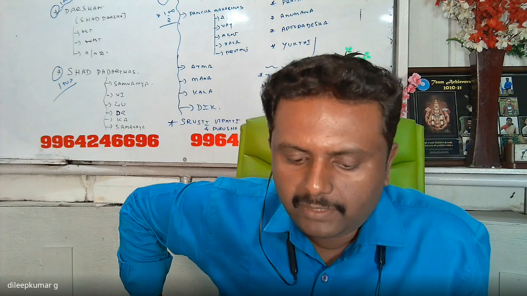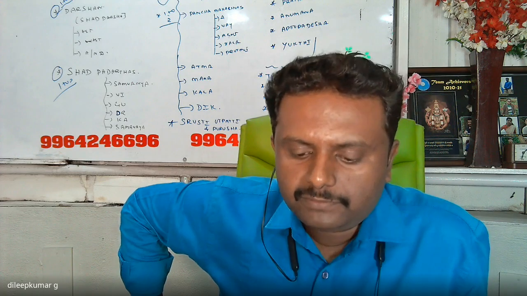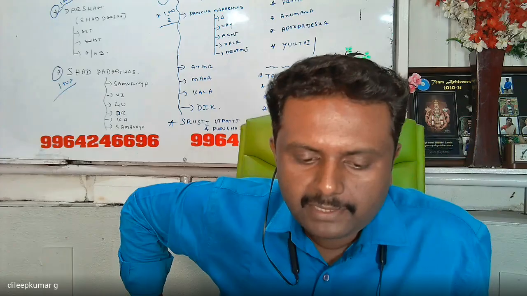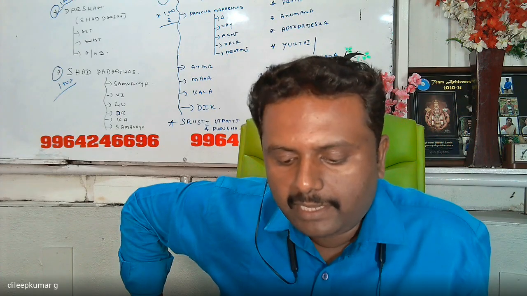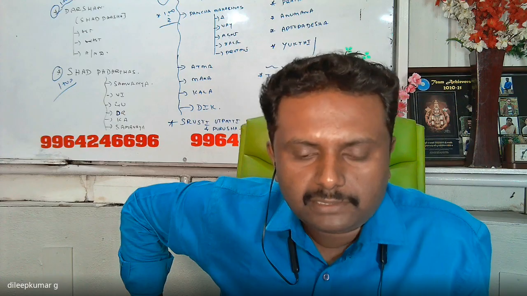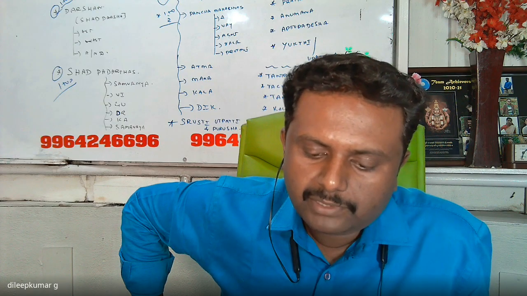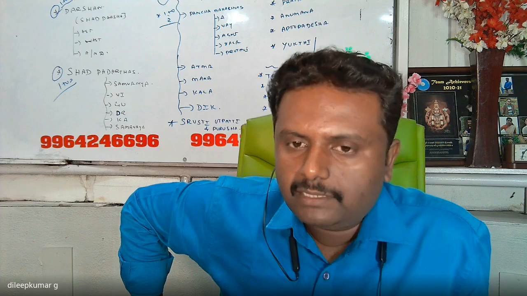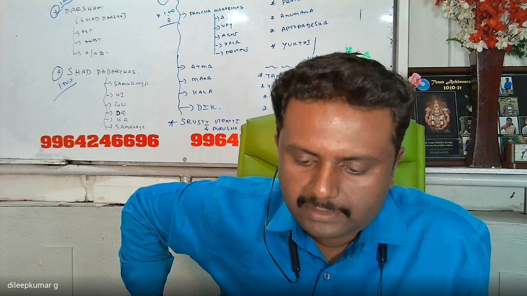These are the three upayas for moksha, explained in Jaina Darshana.